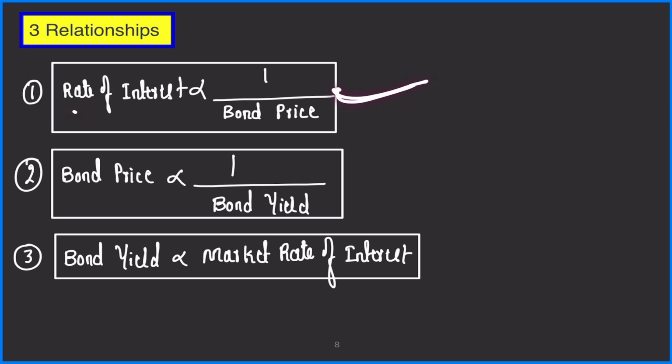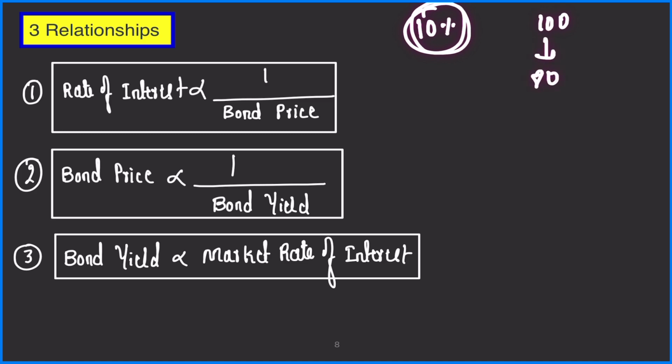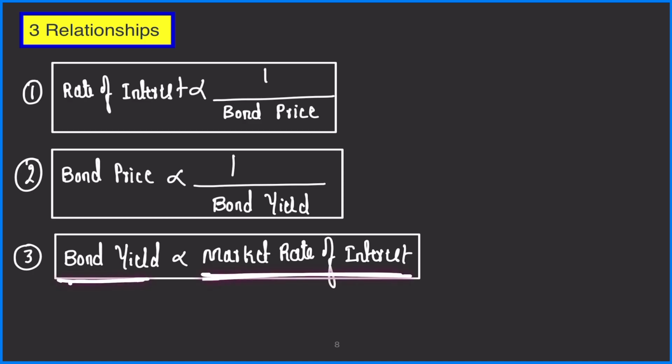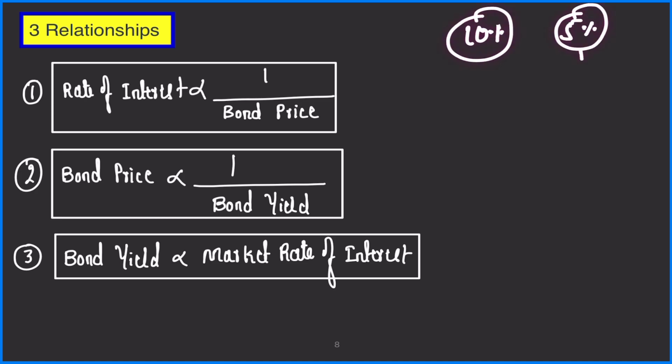First, as I told you, rate of interest, that is market rate of interest, is inversely proportional to bond price, right? In the previous section, I told you when market rate of interest was 10%, bond price fell from 100 to 80 to 70. Now, the second relationship, as I discussed, is bond yield is directly proportional to market rate of interest, right? Market rate of interest was 10%. Bond yield increased from 5% coupon rate to 6.25%.